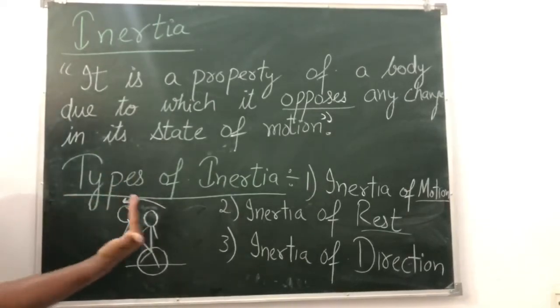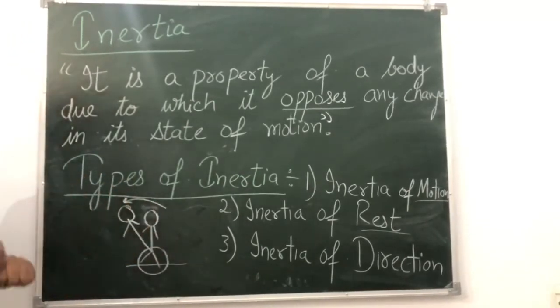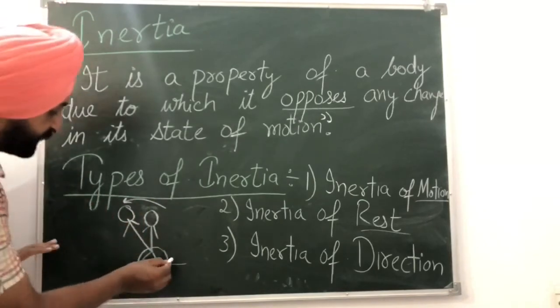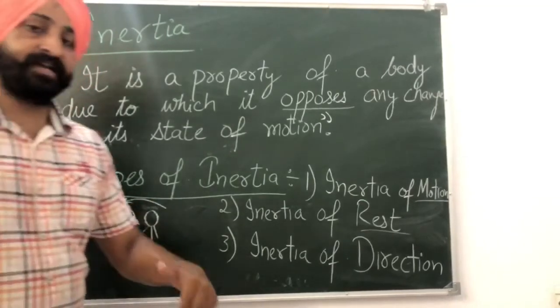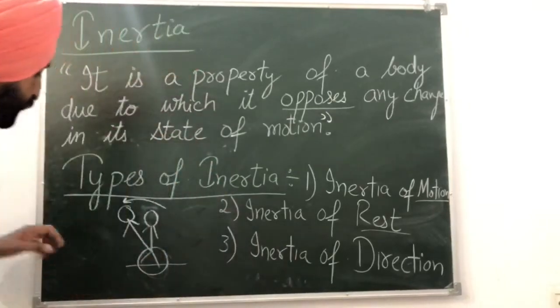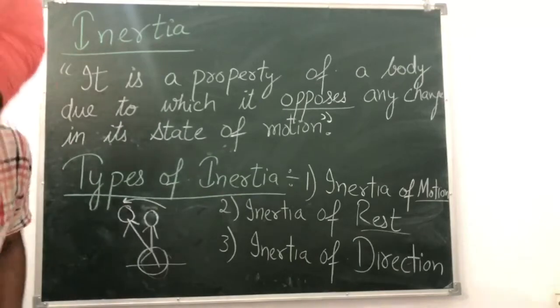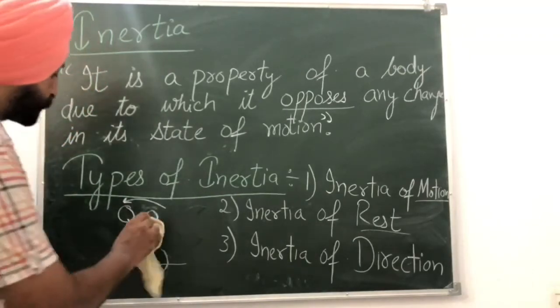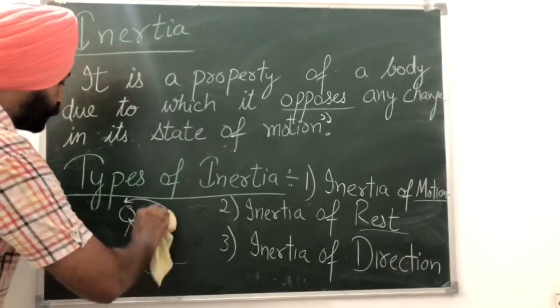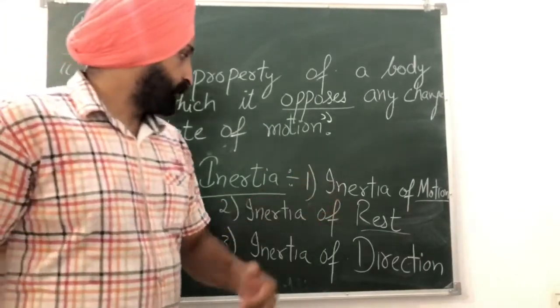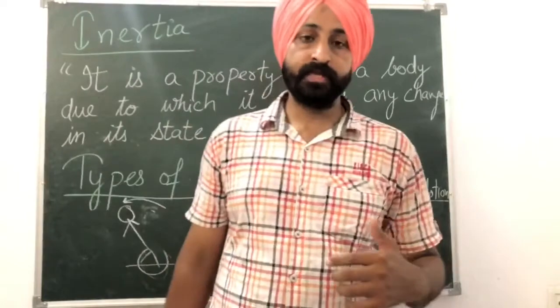So this was your initial position when the bus was traveling, and when the bus stops, your feet stop there only because they are in direct contact with the bus, but your entire body has fallen in the forward direction. In this way, when the bus stops suddenly, you tend to fall in the forward direction. So this is all about inertia of motion.